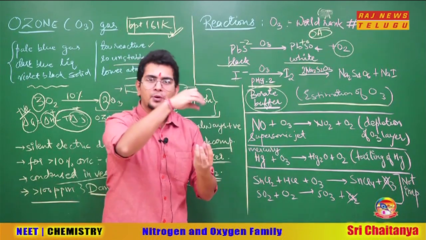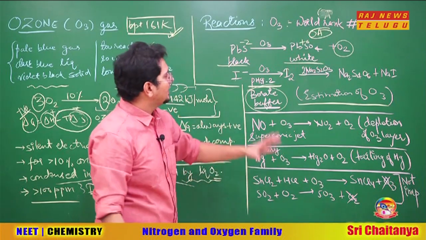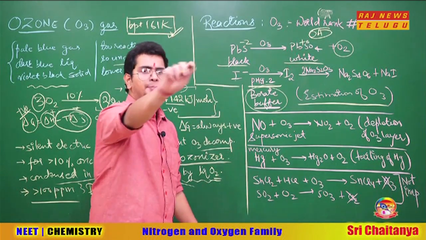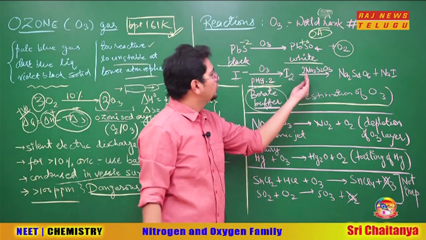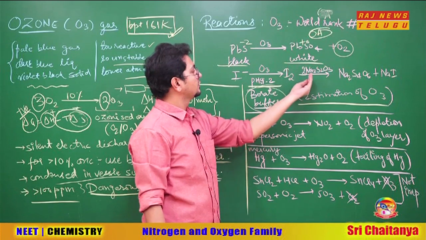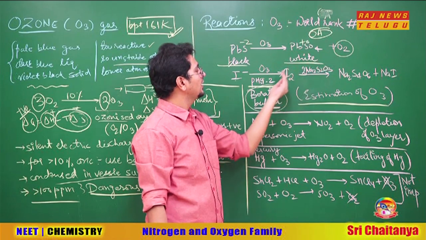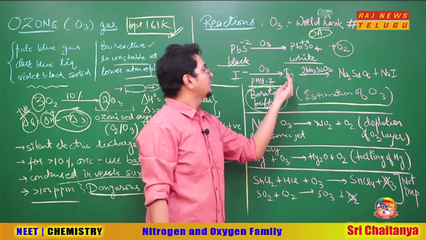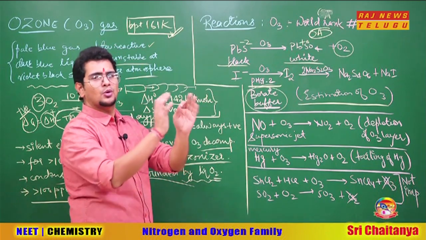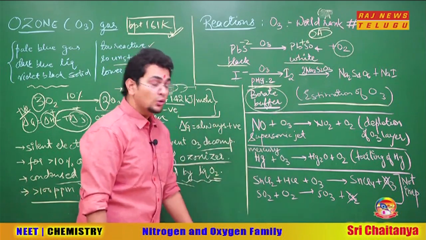Then we start adding hypo drop by drop, and as soon as the end point comes, we stop. If 2 moles of hypo are required, that is 1 mole of I2; for 4 moles of hypo, 2 moles of I2 were formed. And from the amount of I2, we get the amount of ozone by simple mole-mole stoichiometry. So this reaction can be used for the estimation of ozone also.